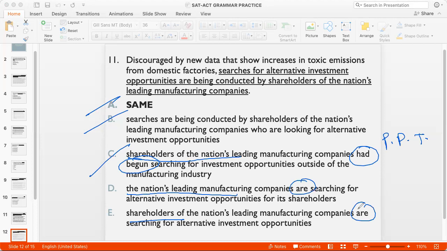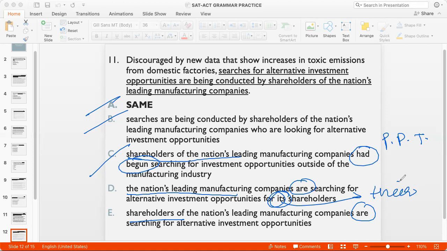Shareholders of the nation's leading manufacturing companies are searching for alternative investment opportunities. And D is saying the nation's leading manufacturing companies are searching for alternative opportunities for its shareholders. Okay, so actually this D is already out because this is a pronoun error. If I'm saying the nation's leading manufacturing companies, then it has to be their shareholders because companies is plural, so their shareholders.